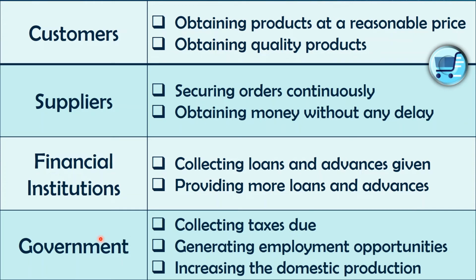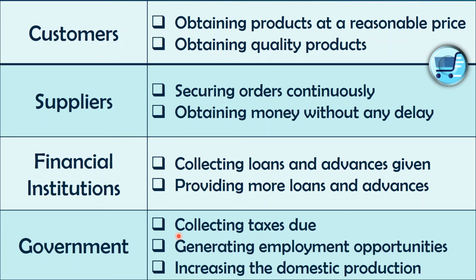So the government's objectives towards our businesses: what they like from our businesses is collecting taxes due, of course, yes. As a government, they need funds to continue their day-to-day activities as well.